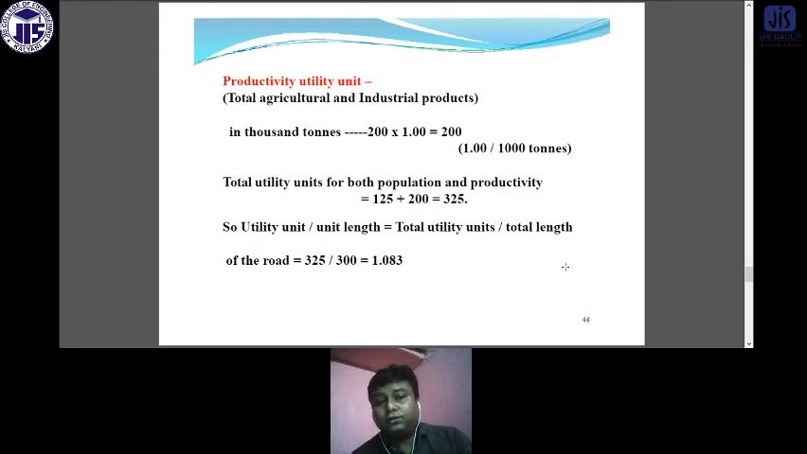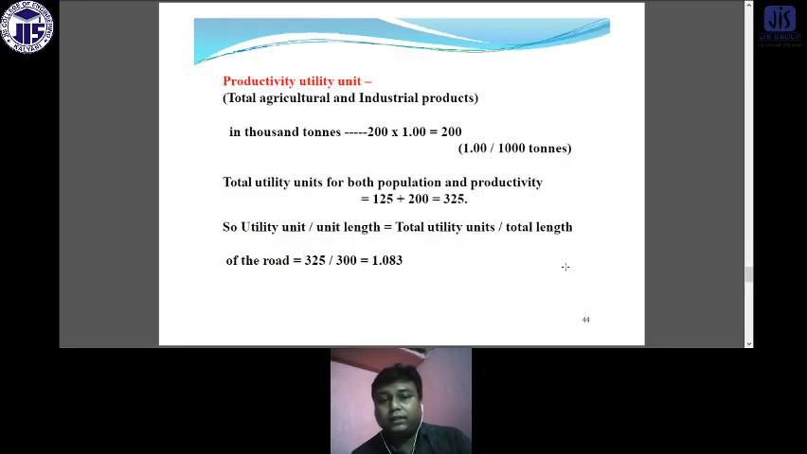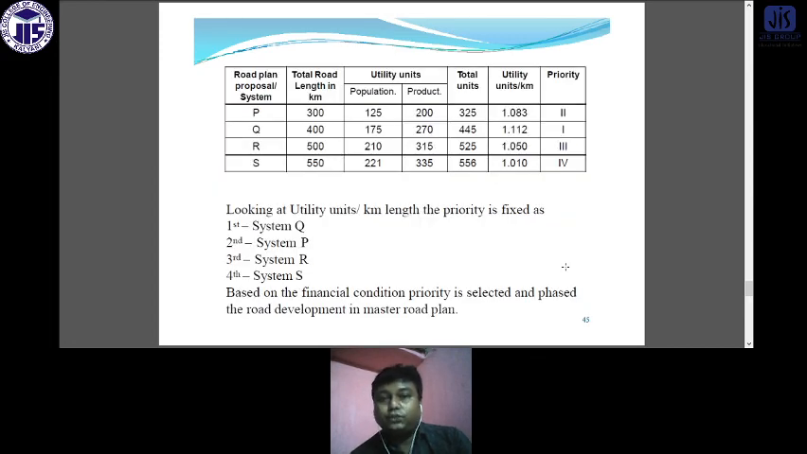So the utility unit per unit length is: total length is how much? The total length is given in the question, and the total utility units are calculated as 325. So the utility unit per unit length is equal to the total utility unit divided by the total length of the road, which is 1.083. So from this calculation we got the value of the utility unit. For P it is 1.083, for Q it is 1.112, for R it is 1.050, and for S it is equal to 1.010.